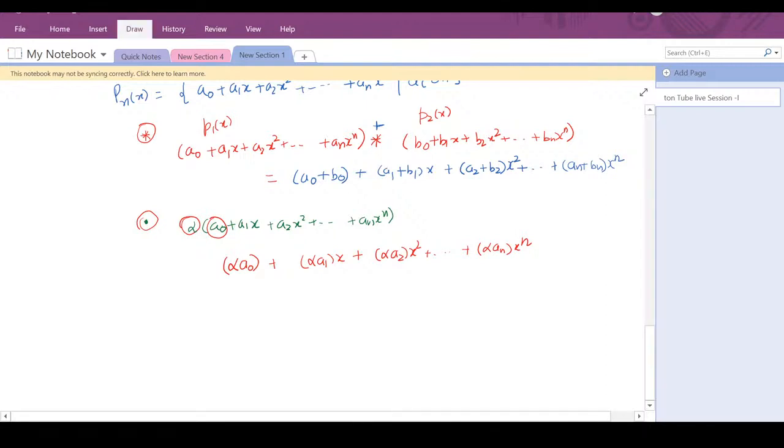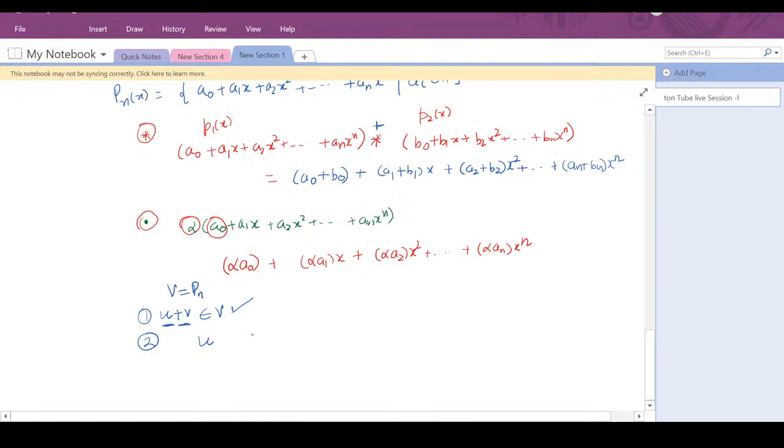So clearly if you add two elements, u plus v is in V, which is your P_n here. We know that if you add two polynomials of degree less than or equal to n, then you will get a polynomial of degree less than or equal to n. So the first property is true. Now the second property: you are looking for an element such that if you add it to all your elements, you get the same element back.